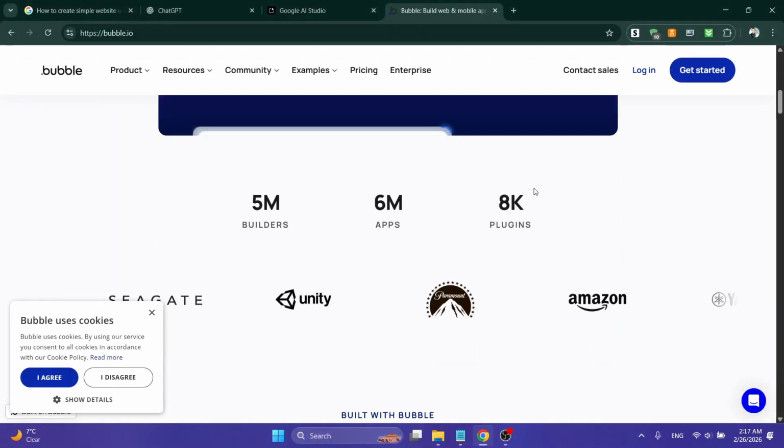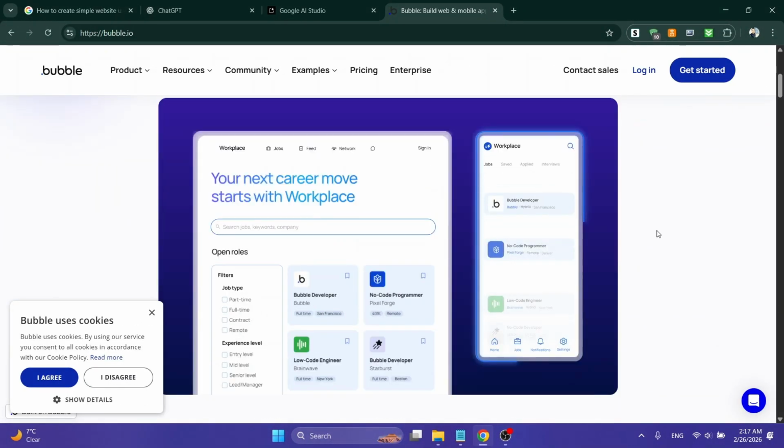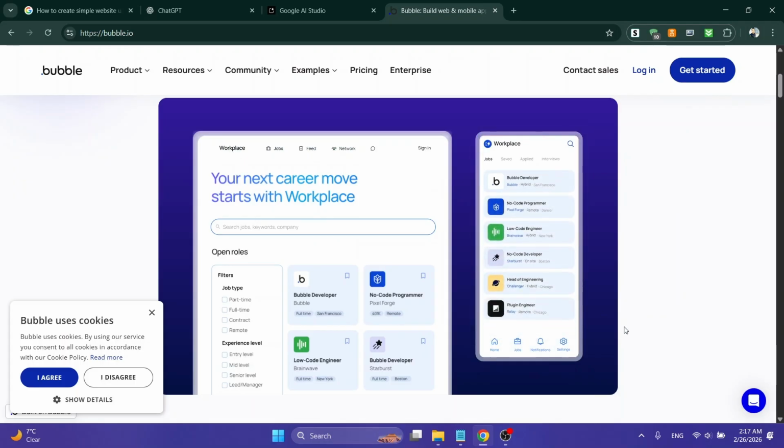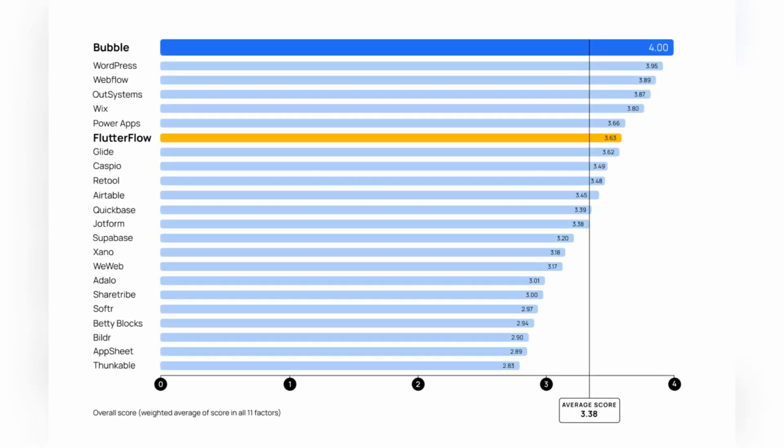In this video, we're going to compare two of the most popular no-code development platforms, Bubble and FlutterFlow. Millions of people have used these tools to build millions of apps, but while both are capable, they serve slightly different purposes and audiences. Both platforms allow you to build native mobile apps faster and more affordably than traditional coding, but Bubble has an edge in areas like performance, ecosystem, cost, customizability, and compliance.